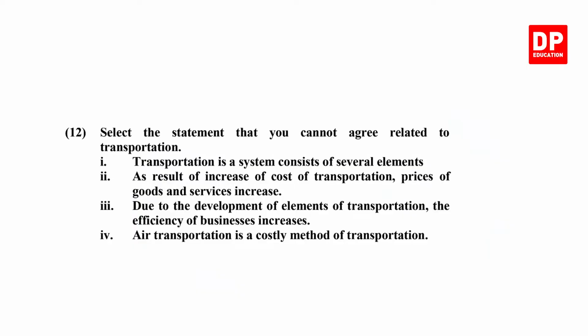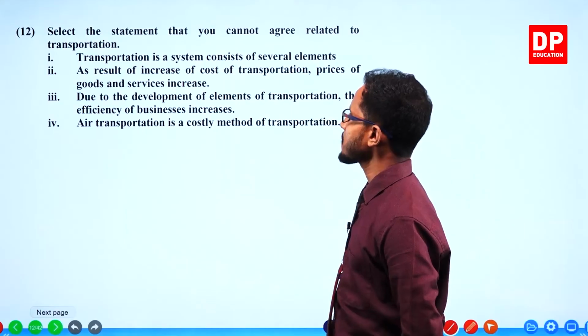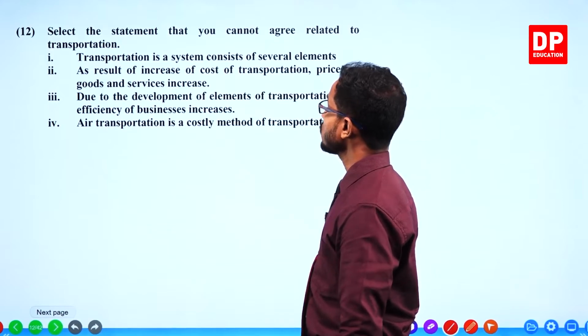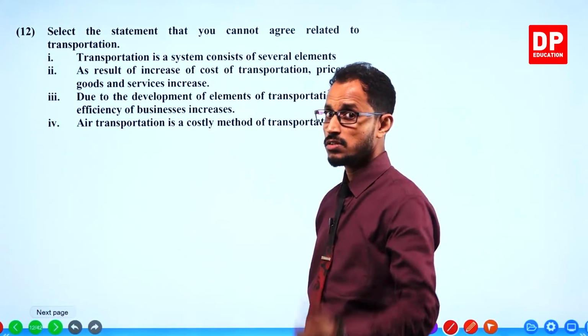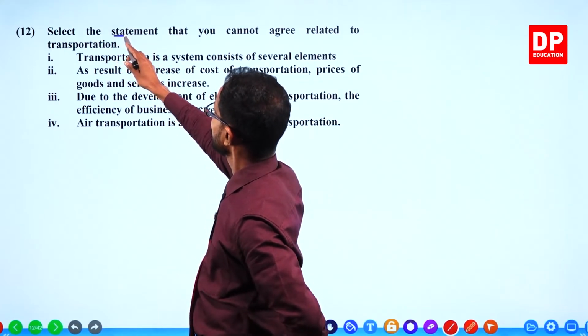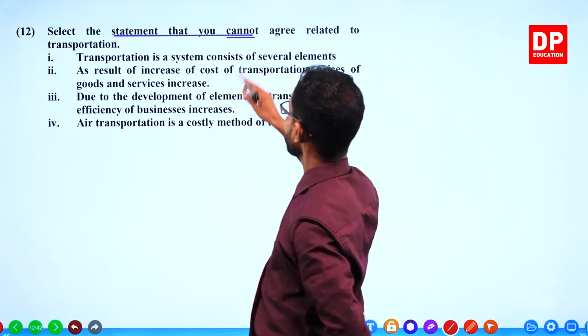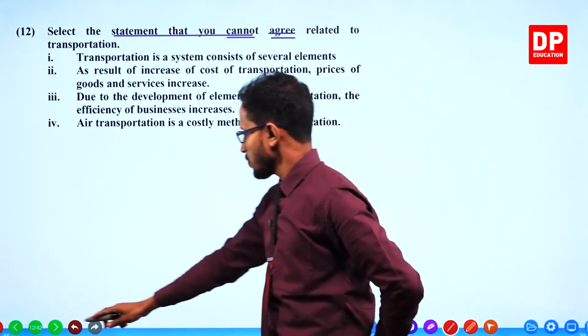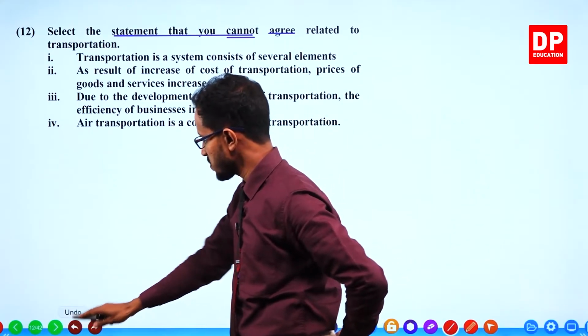12th question. Select the statement that you cannot agree related to transportation. Okay. Statement that you cannot agree, which is not true maybe. Let's see the statements given.